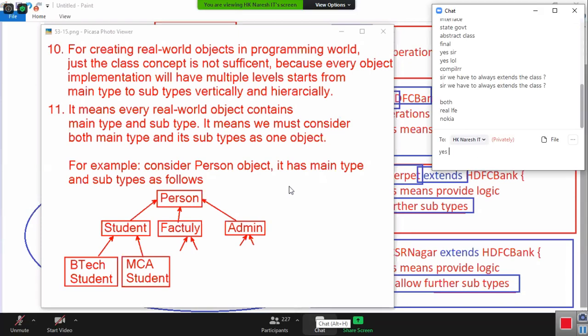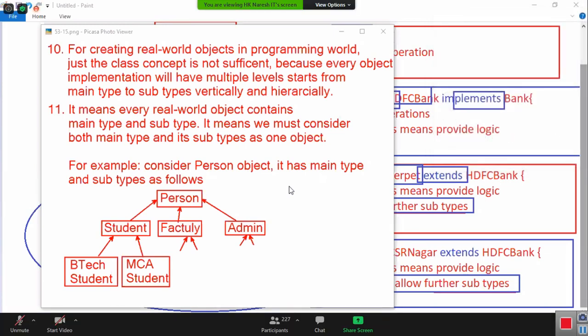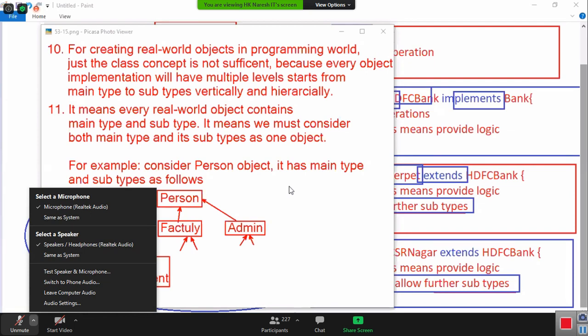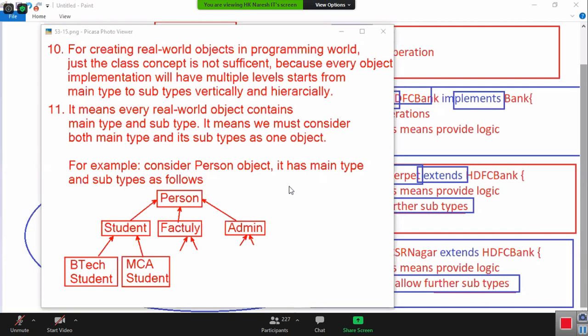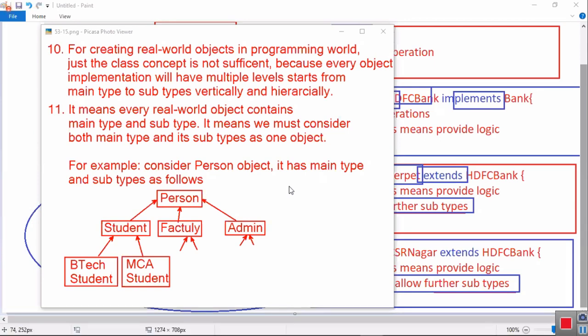Everybody got clarity? Then finally tell me, whenever you choose one object, your mind should not visualize only that object. Your mind should visualize the broad picture, super class and subtype. Then how can I develop super class? Using interface. How can I develop subclasses? By using abstract class, concrete class, final class. Totally, if you want to develop an object's full hierarchy, you must use interface, abstract class, concrete class, final class. All four you must use. Should I use all four? Always not required. Only interface and concrete classes are sufficient.